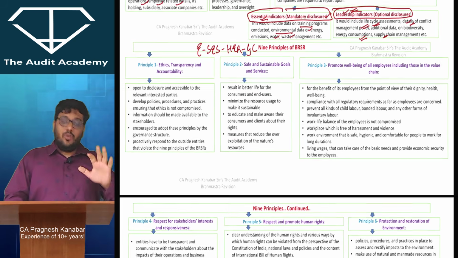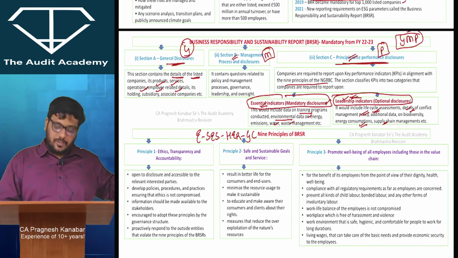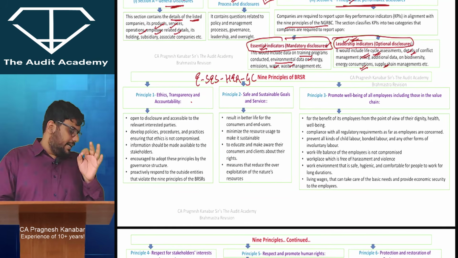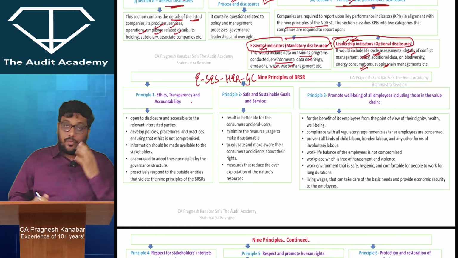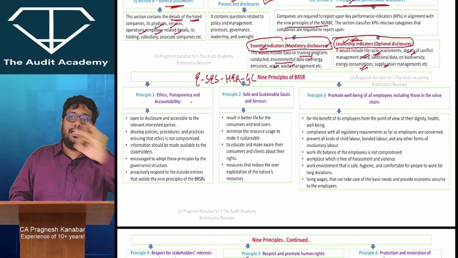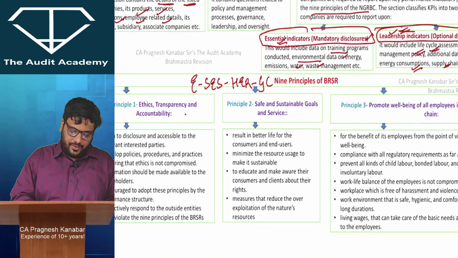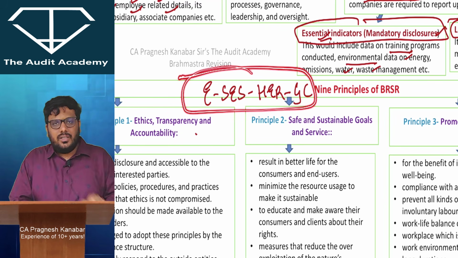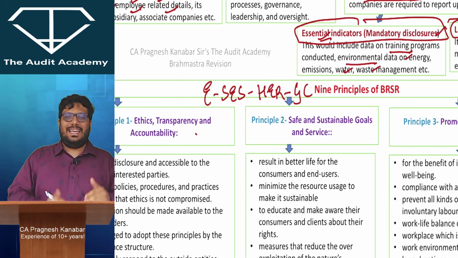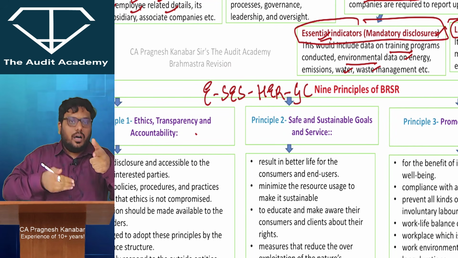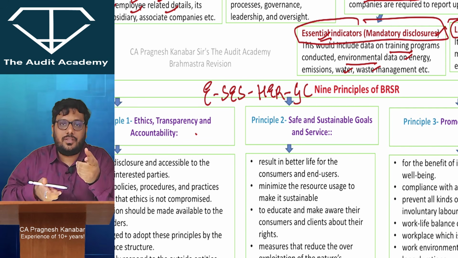Okay. Now 9 principles of business responsibility and sustainability reporting. All right. Principle 1, 2, 3, 4, 5, 6, 7, 8, 9. Come on, very quickly now. For that, compulsory line में याद रखना पड़ेगा. You need to remember it in a sequence. All right. So look at this. E says her GC, or SS her going concern. SS her GC. SS her GC. SS her GC. All right.